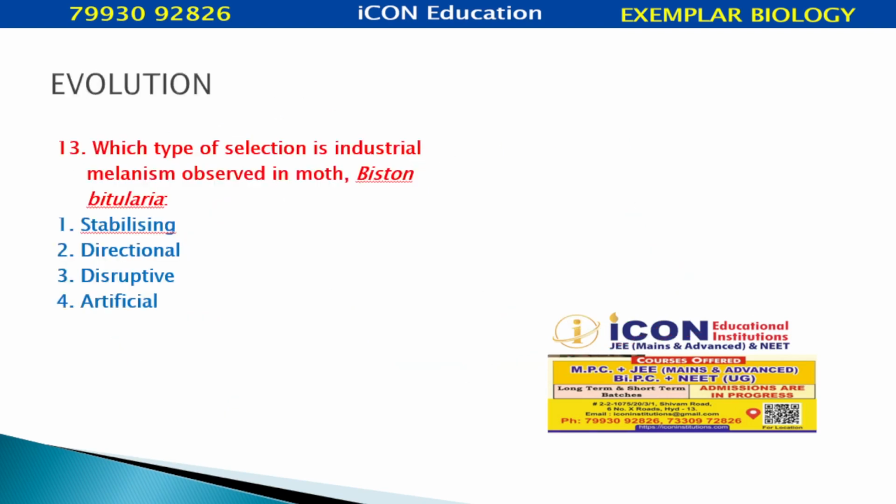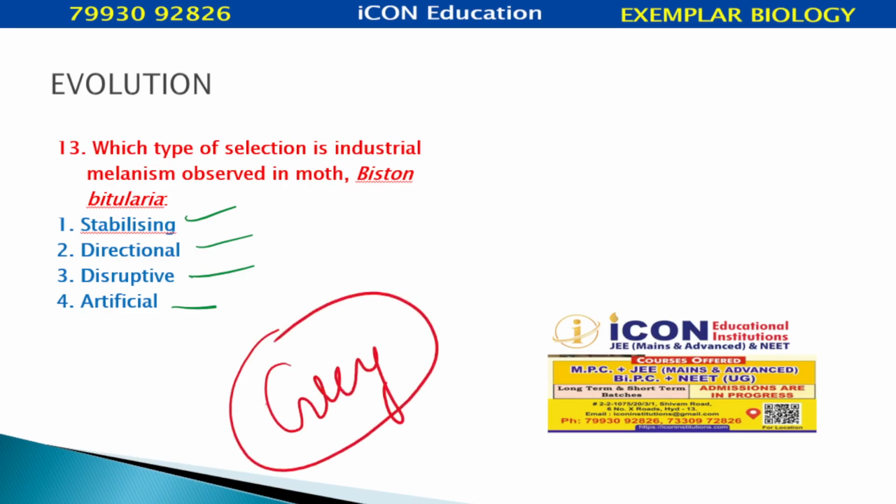Which type of selection is industrial melanism observed in the moth Biston betularia? Stabilizing selection, directional selection, disruptive selection, or artificial selection. In Biston betularia, initially the grey or white moths used to survive more before the industrial revolution, but after that the value shifted to the black moths.